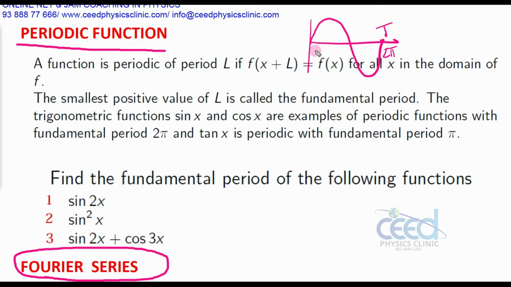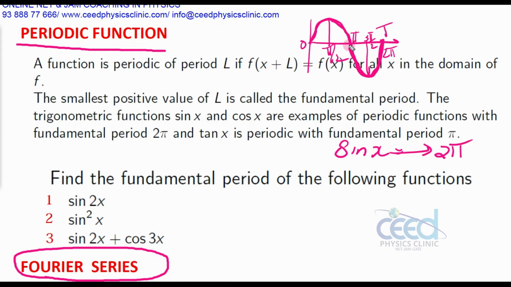Here 0, here pi by 2, here pi, here 3 pi by 2, and then 2 pi. So the period of sin x is 2 pi, which means at 2 pi it completes one oscillation.